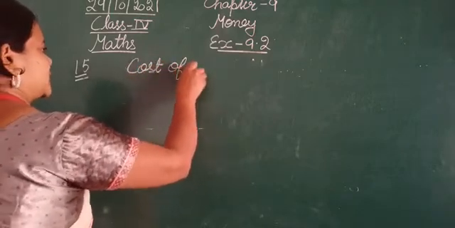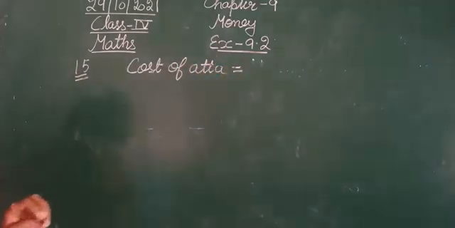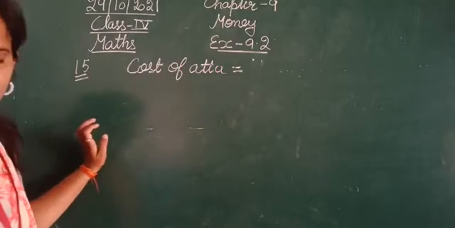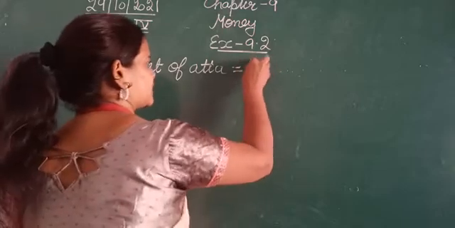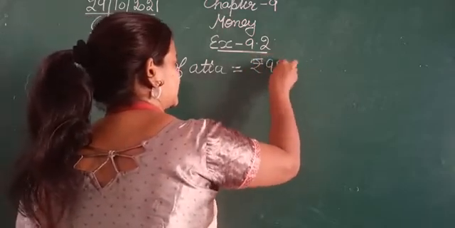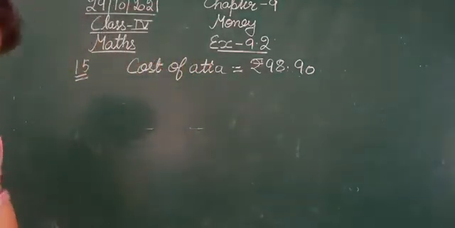The cost of atta is, that is, he bought atta, that is 98 rupees and 90 paisa. This is the cost of atta.